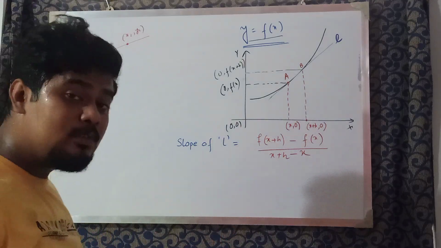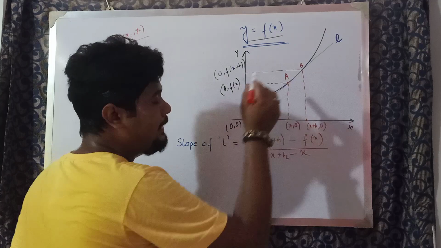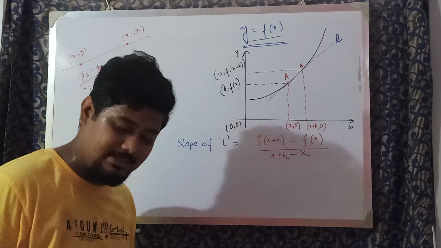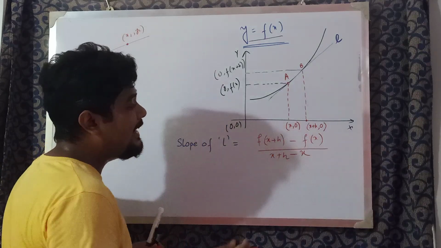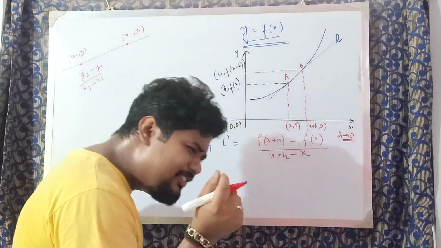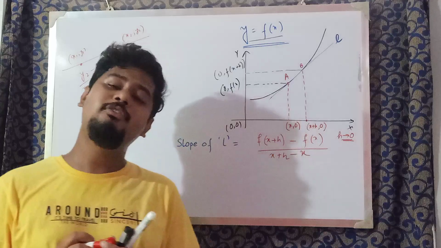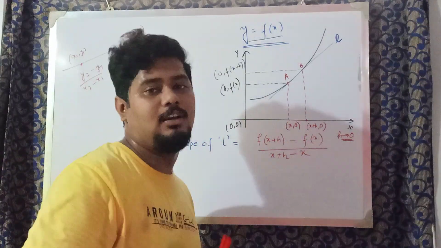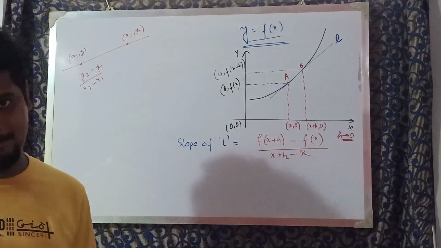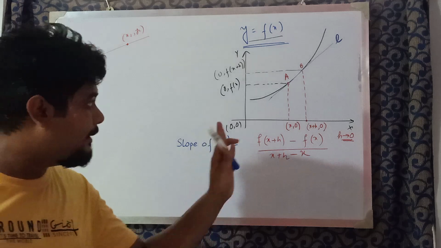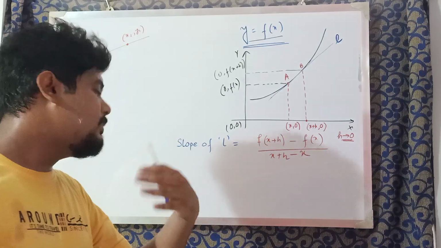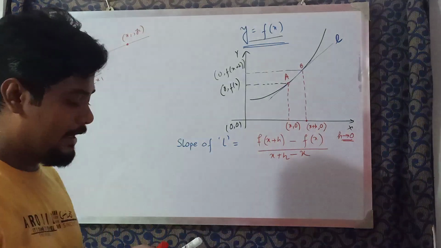I have taken another point B, which was h units away from the previous point A along the x-axis. Now if I impose a condition that h tends to 0, that the value of h is very, very small, then we can assume B and A to coincide. Got it? I will teach you this concept in another way also, just after I finish this. Then it will be much clearer to you. First, just understand this thing.